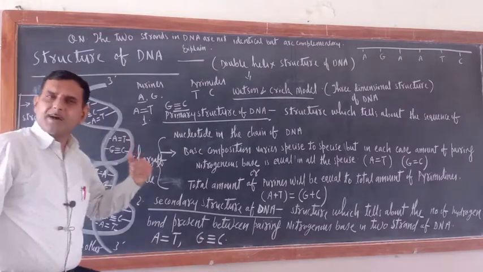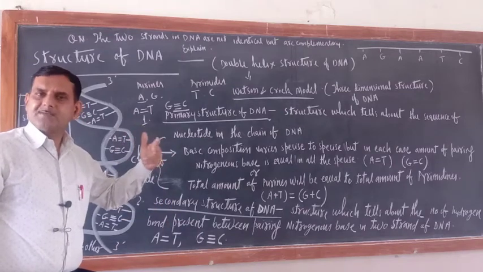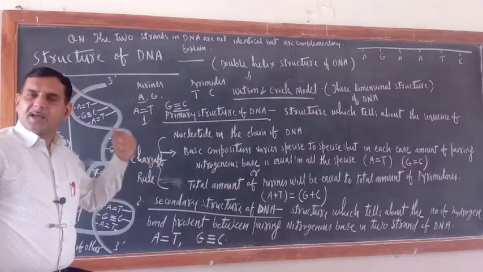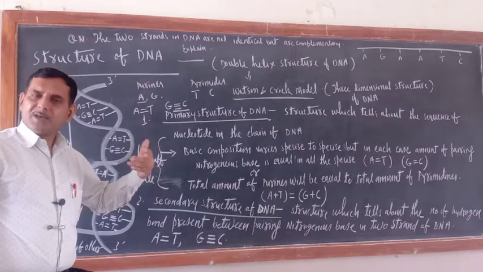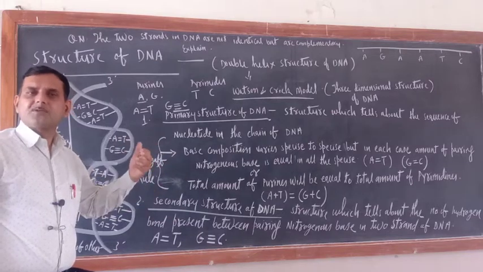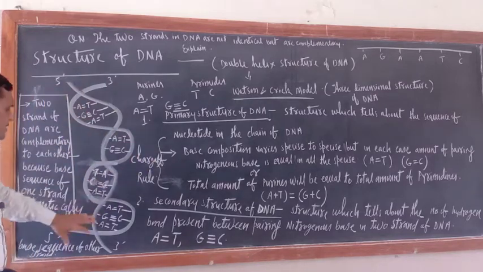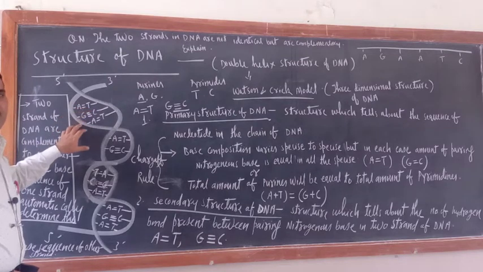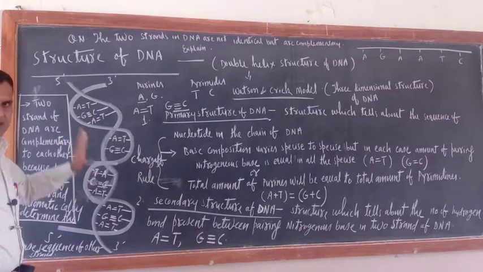So the pairing base of adenine is thymine, and vice versa; the pairing base of thymine is adenine. Similarly, the pairing base of guanine is cytosine, or we can say the pairing base of cytosine is guanine. Just see, in the whole structure, A will make a double hydrogen bond with thymine, and guanine will form a triple hydrogen bond with cytosine. So this is a nitrogenous base.